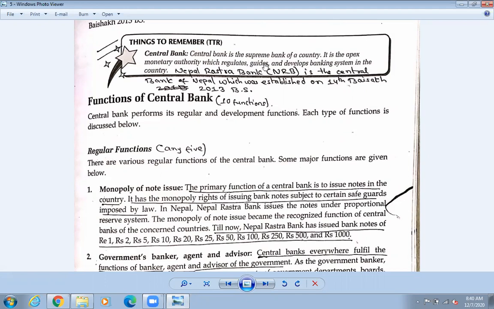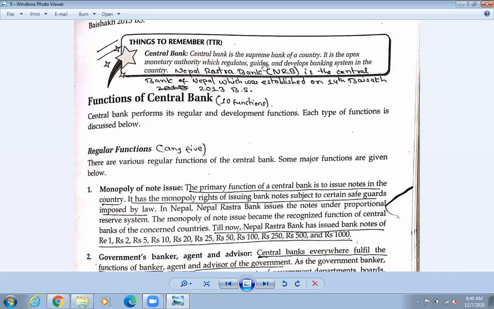The next one, it helps to guide. If there is some problem, if a commercial bank or any bank is not doing the work properly, then it has to guide that commercial bank also, because it keeps on monitoring all the banks, what this bank is doing, what that bank is doing. Suppose the central bank, Nepal Rastra Bank, has ordered all the banks that the interest rate should not be more than 10%. It is fixed like this. It said the interest rate should not be more than 10%. For loans, it should not go above 14. The interest rate on the deposits you give should not be more than 10%. Below that is fine, but not above it.